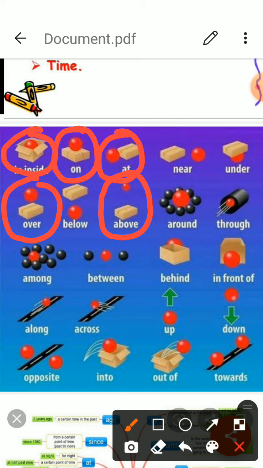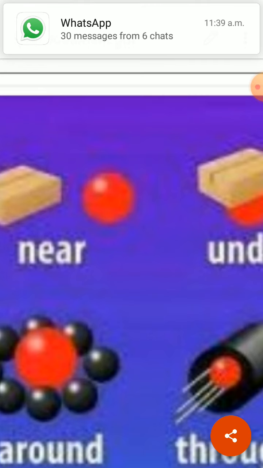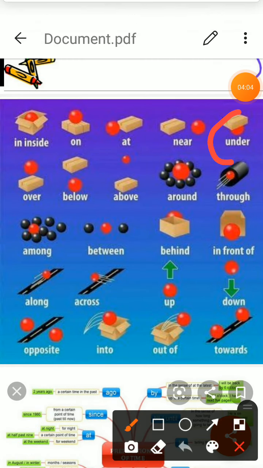Below. It is used when one thing is lower than other thing vertically. Your socks are below your knees. Under. It is used when one thing is exactly below the other without touching. When one thing is exactly below the other without touching. This is under.